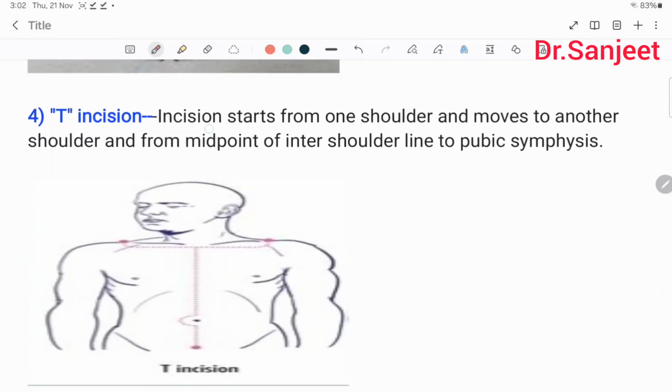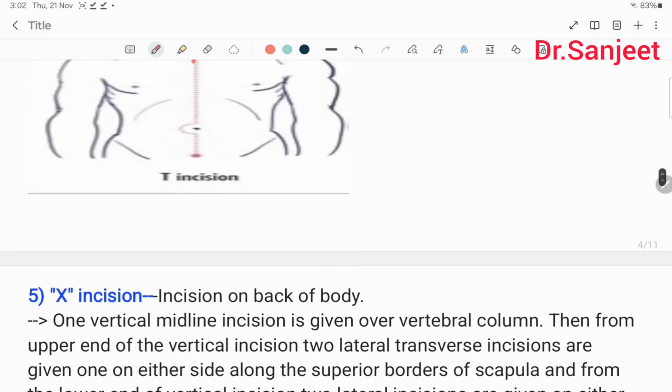Then T incision. The incision starts from one shoulder and moves to the other shoulder, and from the midpoint of the intershoulder line to the pubic symphysis. This is the T incision.